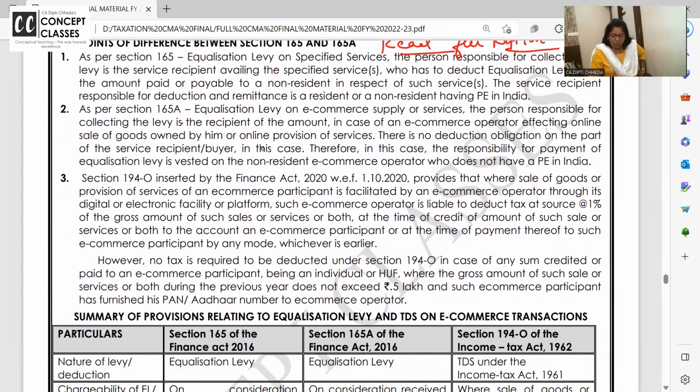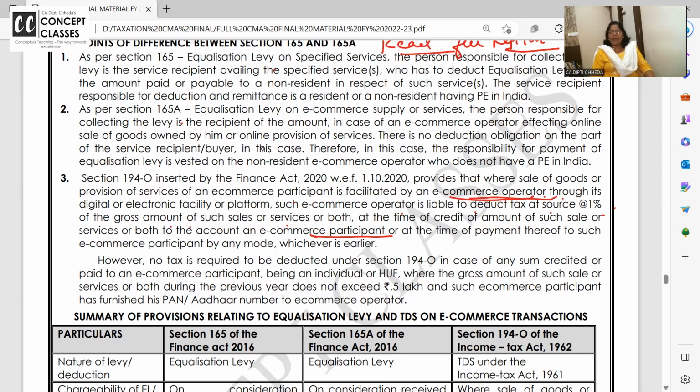165 अलग है. 194O TDS भी लगता है. Okay, 194O इनको नहीं लगेगा. Where you have sold the goods through e-commerce participant and e-commerce operator. Such e-commerce operator is liable to deduct 1% of the gross amount of sales at the time of credit of the amount of such sale or both to the account of e-commerce participant.